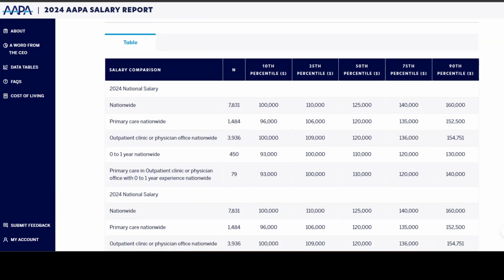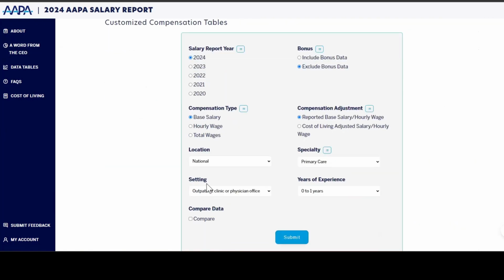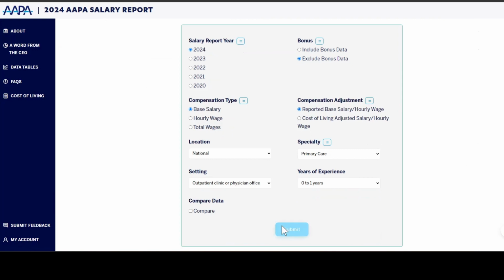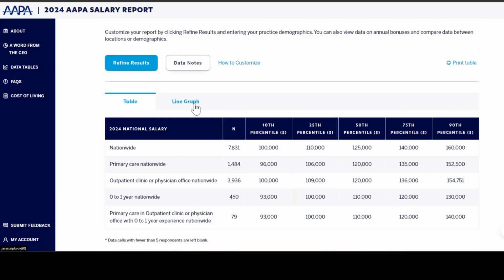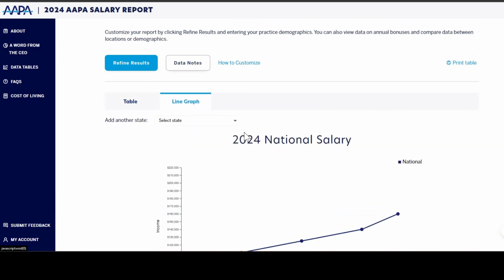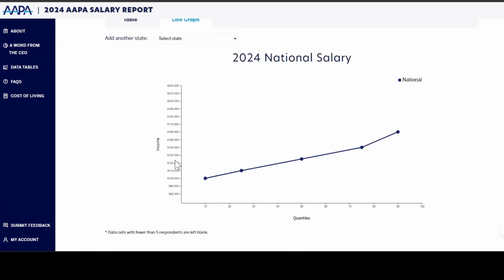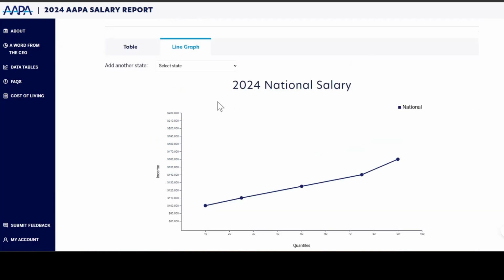Now, you might also want to be able to see this information in a different way. Well, one of the new features of this year's digital salary report is the line graph function. If you select this line graph button, it'll display the national level compensation for the compensation type you selected. If you didn't select anything, it'll display salary by default.